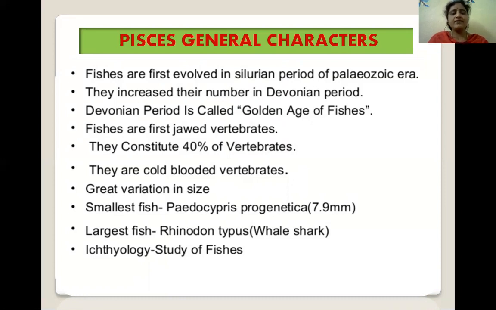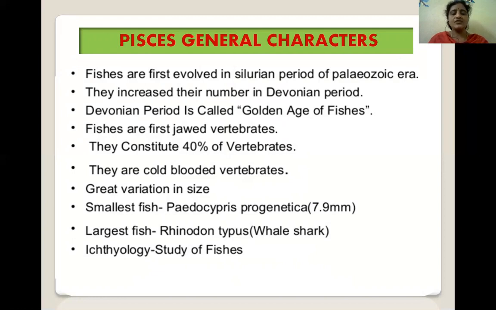Fishes may be defined as cold-blooded animals, which means they change their body temperature according to the ambient environment, and they show great variation in size. The study of fishes is called ichthyology. Ichthys means fish, logos means study.